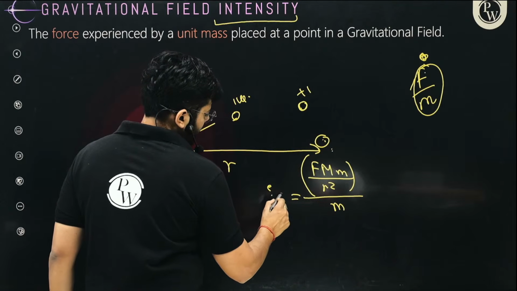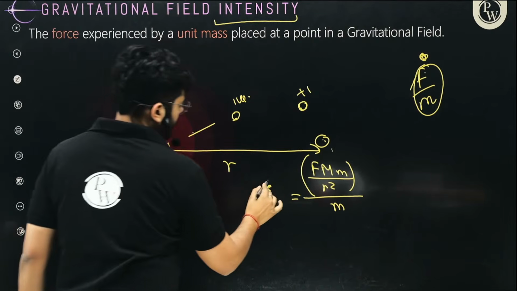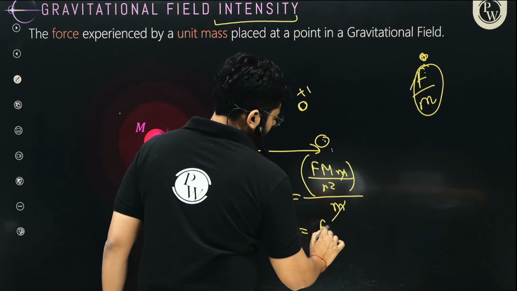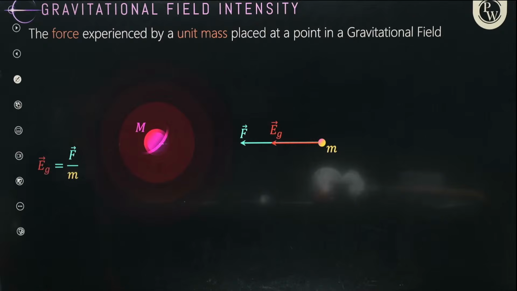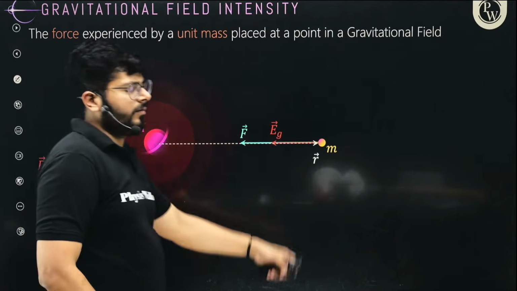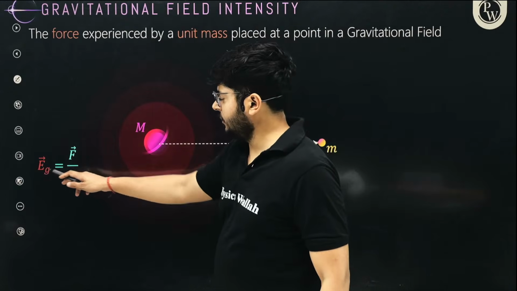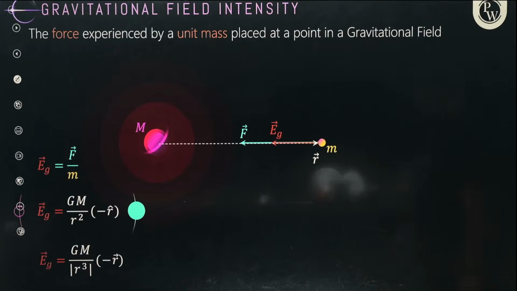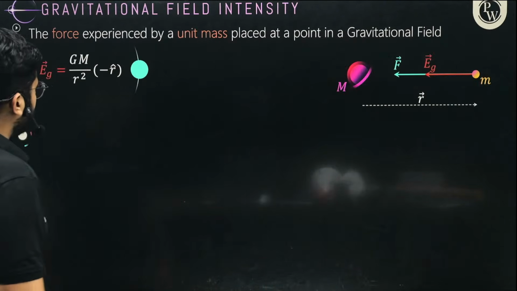So gravitational field intensity, Ig you can call it. So this cancels out. It is GM upon r square. You can also call it Eg. Eg, the intensity of gravitational field, is F upon m, force per unit mass, as I said. So it is going to be this, GM over r square.